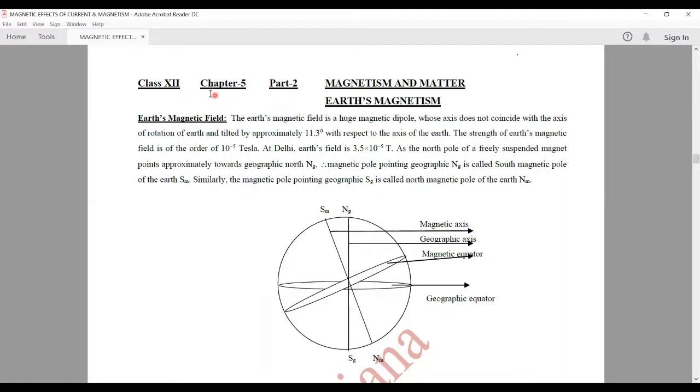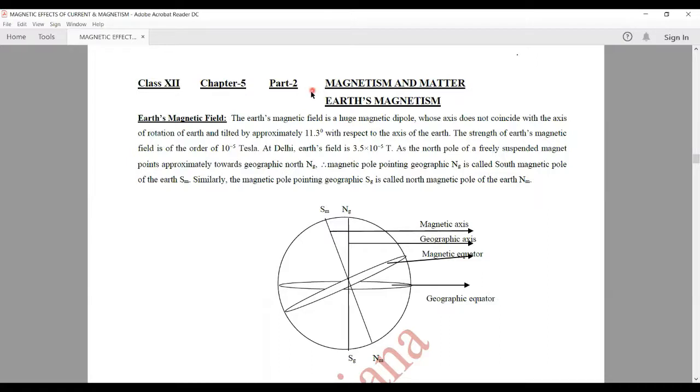This is part 2 of chapter number 5, Magnetism and Matter of class 12. In the previous part, in part 1, we have studied about magnetic dipole. A bar magnet acts like a magnetic dipole. Also, a current carrying loop acts like a magnetic dipole.